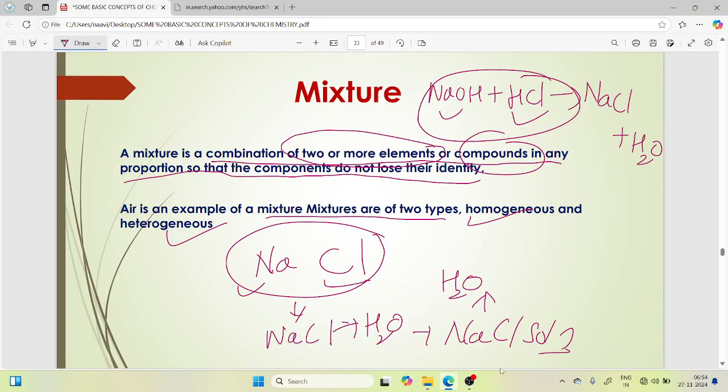On the reactant side, sodium is there, and on the product side there is sodium. On the reactant side there is oxygen and hydrogen, and on the product side there is hydrogen and oxygen. On the reactant side there is chlorine, and on the product side there is chlorine. So they do not change the identity of the components. Homogeneous mixture and heterogeneous mixture are the two different classifications of mixture.